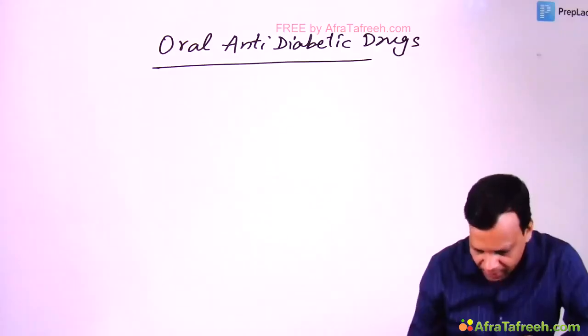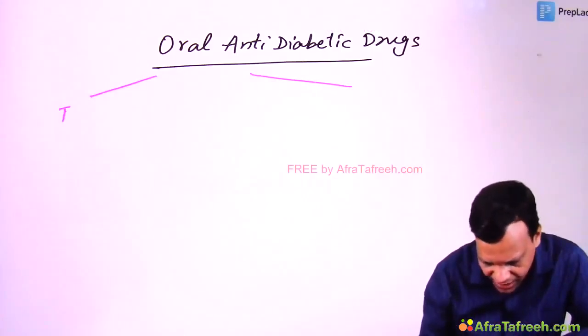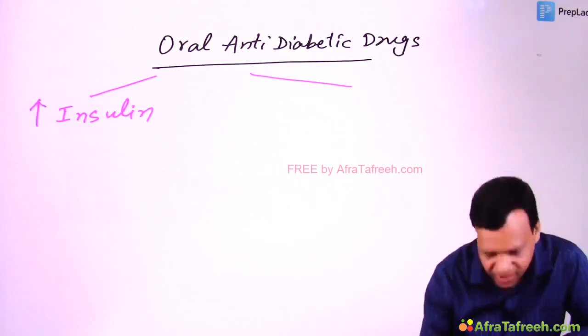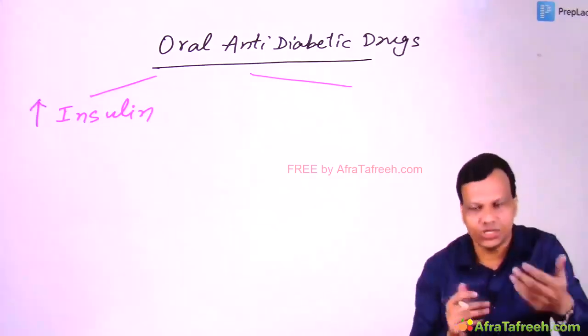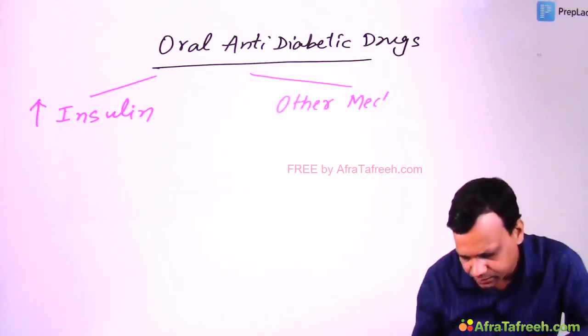And the oral anti-diabetic drugs we can divide into two major parts. One, the drugs which act by releasing insulin, also called insulin secretagogues. They secrete insulin. And second, the drugs acting by any other mechanism.